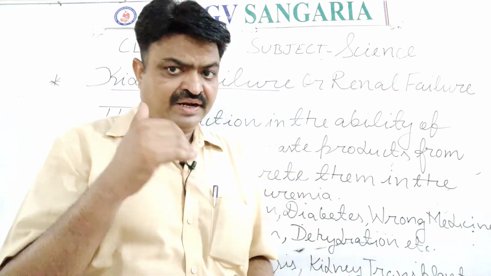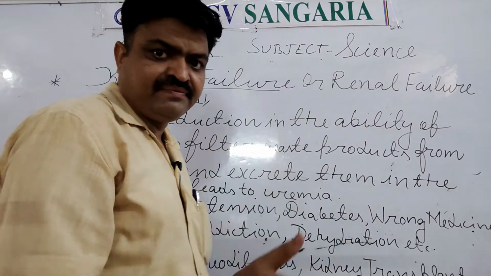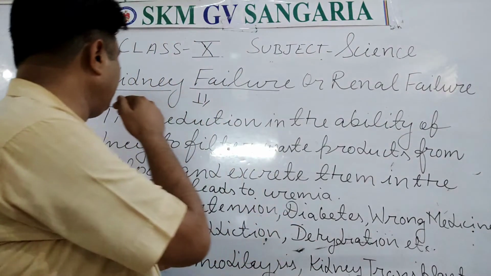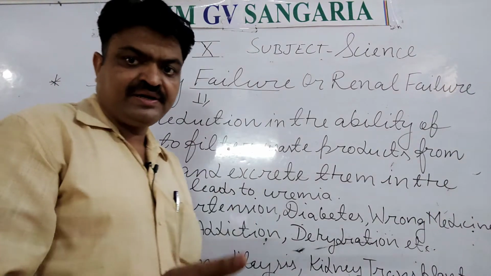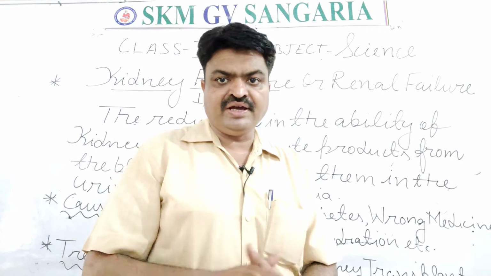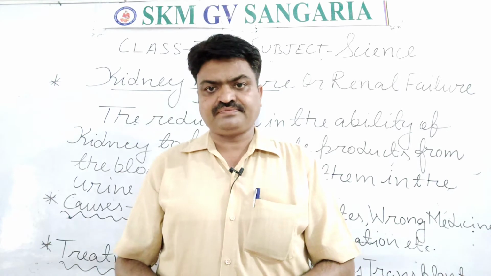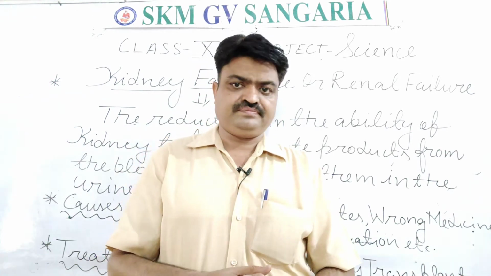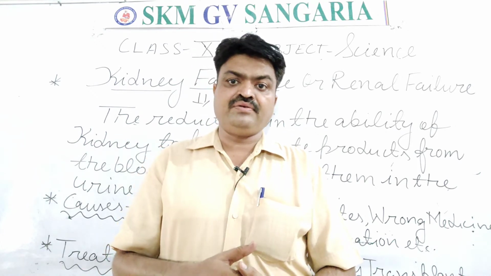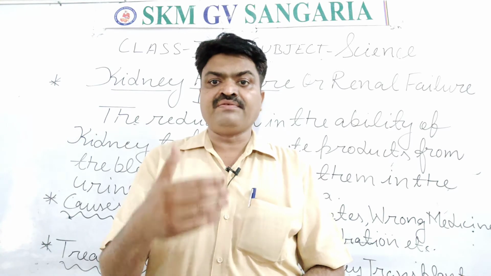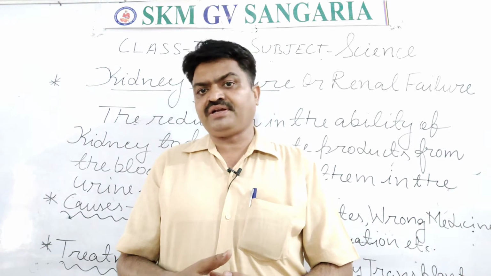So what is renal failure or kidney failure? The reduction in the ability of the kidney to filter waste products from the blood to urine is known as kidney failure or renal failure, student. Due to this, the concentration of urea and uric acid is increased in our blood, due to which toxicity is increased.